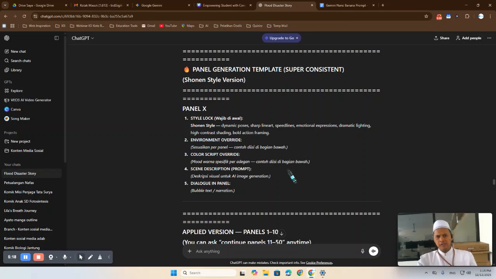Okay, it has finished. Now let's modify this prompt so it's suitable for Google Gemini with Nano Banana, which can make the prompt consistent, readable, and very usable to draw in Nano Banana. How can we do that? The first thing is to use this panel generation style. Just copy this prompt to Gemini.